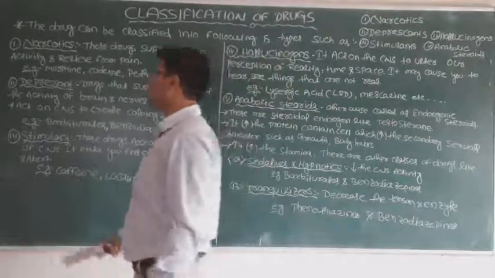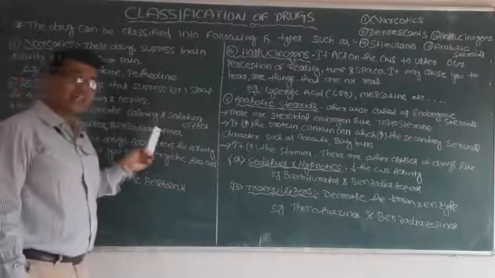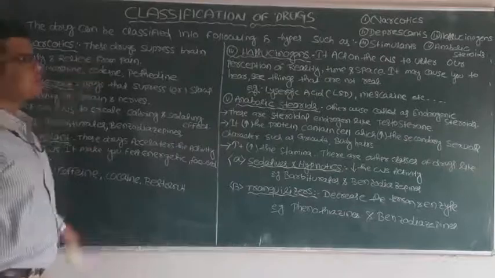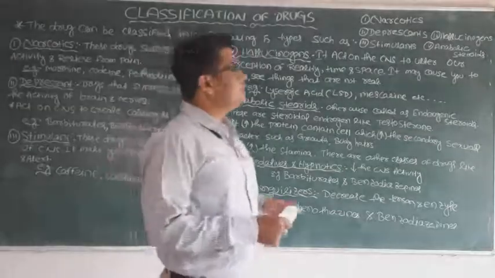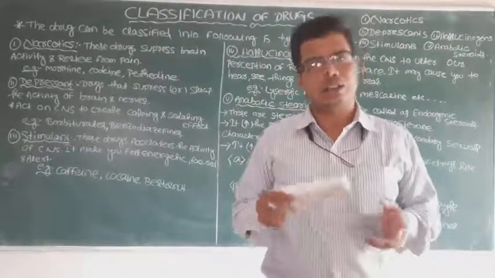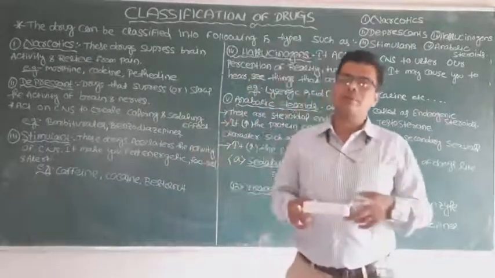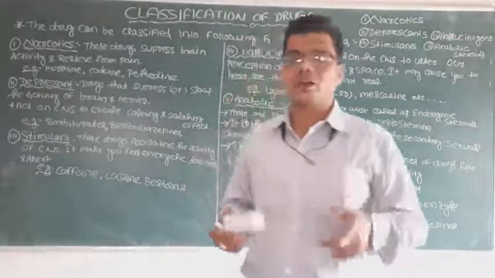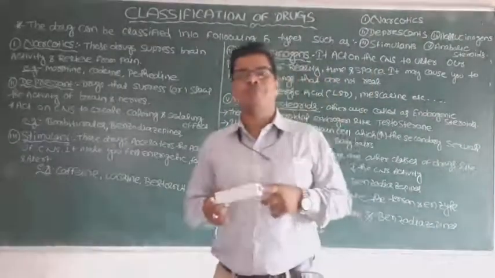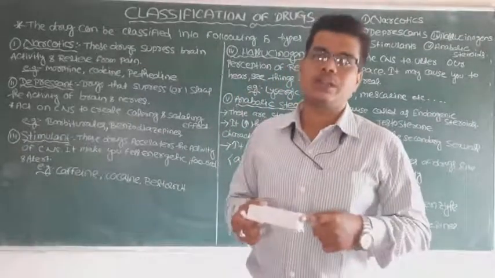Okay, let's start with narcotics. What are narcotics? These are drugs which suppress the brain activity and relieve pain. Generally, narcotic drugs are chemical substances or medicines which mainly give relief from pain. If there is any accident or major operation, the body and tissues feel different types of pain, and for quick relief from the pain, we can use this type of drug.